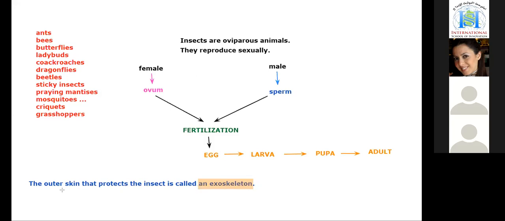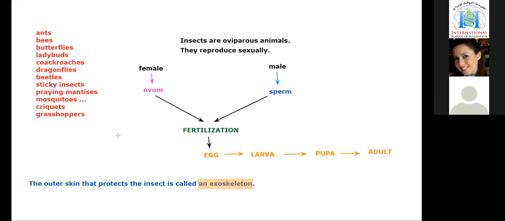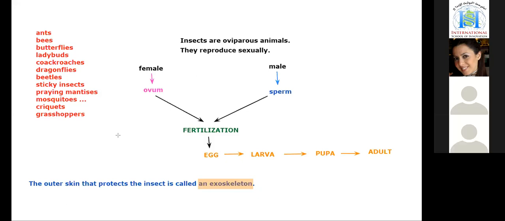When the insect grows, it needs a new exoskeleton at each stage, since the old one is small, and the exoskeleton doesn't allow much growth for the insect. Are you getting this? For this reason, the insect needs to change its exoskeleton with a bigger, new one. This is what we call molting.